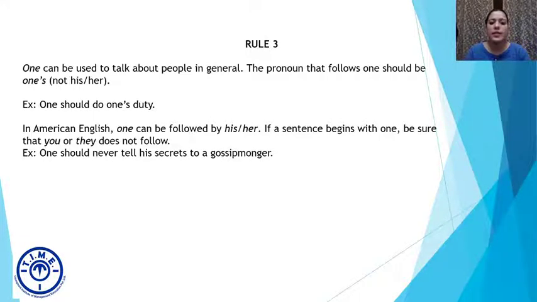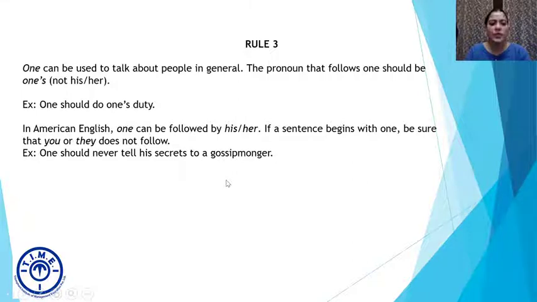One should never tell his secrets to a gossip monger, which means that you can't say one should never tell their secrets or your secrets. It will be either his or her in American English. But for our purposes, we will be following the British English version, which is we will say one apostrophe s. So here we see an example of American English. One should never tell his secrets to a gossip monger.